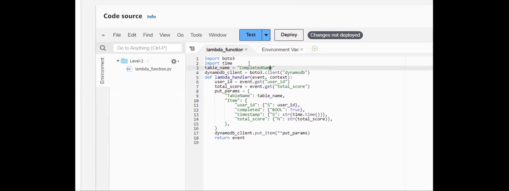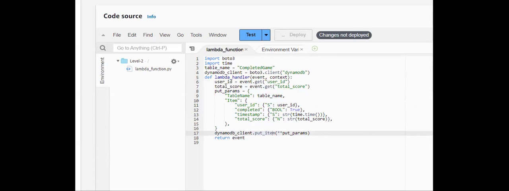Whenever the game is completed or level 2 is completed, I am storing that data inside this completed game table for this user ID. Based on the total score, you can see we provided the timestamp and the score also. We provided the user ID and completed or not. We provided that value as true by using a bool variable, and we are putting that data inside our DynamoDB table by using this put item. Previously we updated, now we are putting that data.